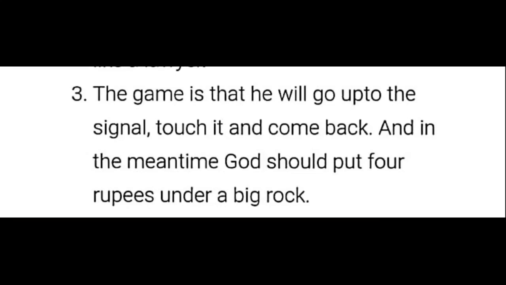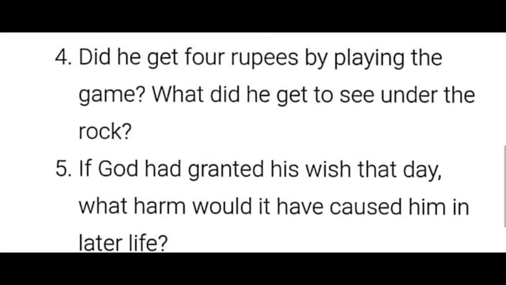The game is that he will go up to the signal post and touch it and come back. And in the meantime, God should put 4 rupees under the big rock. So this is the answer for the eighth question, children. Look at the ninth question here.